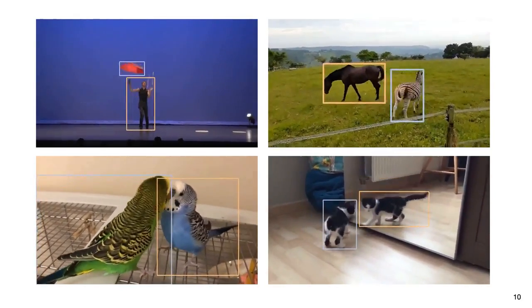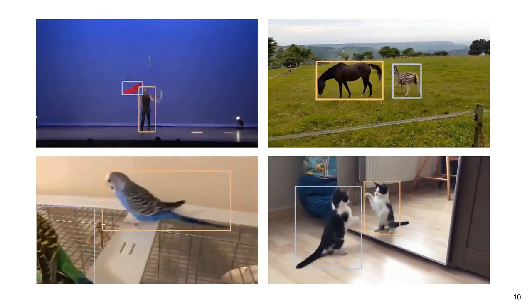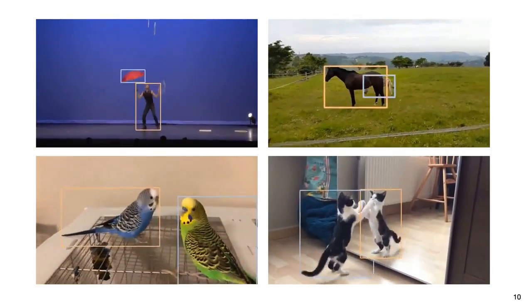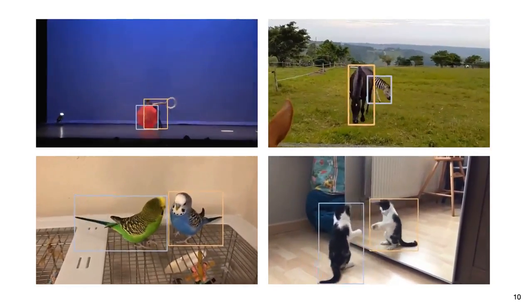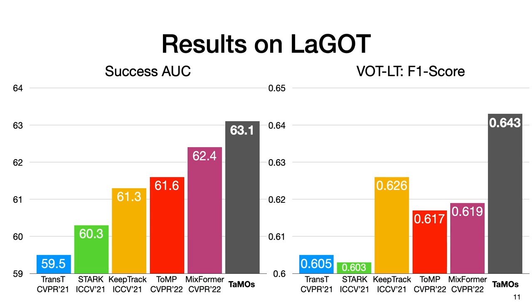Running Thomas on different LaGOT sequences produces the following outputs. Note that Thomas can track multiple objects corresponding to very similar or completely different class categories at the same time. To measure the performance of a tracker on LaGOT, we use popular SOT tracking metrics that we compute for each target object separately, and average. Since the targets are often occluded or out of view, we focus on the long-term tracking metric, LaSOT. Since Thomas is the first generic tracker that tracks multiple objects at once, we compare it with recent SOT trackers that we run for each target individually.